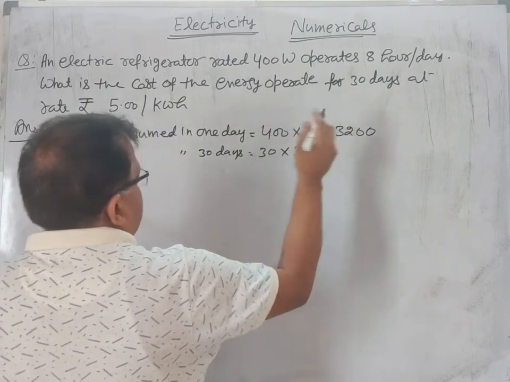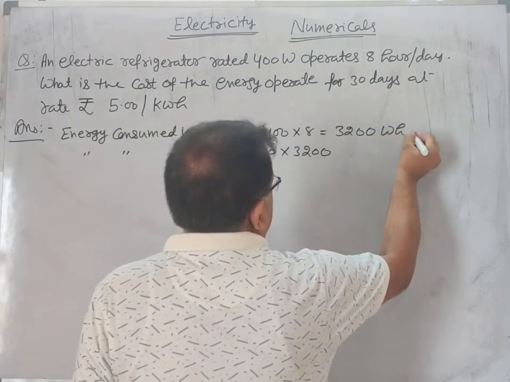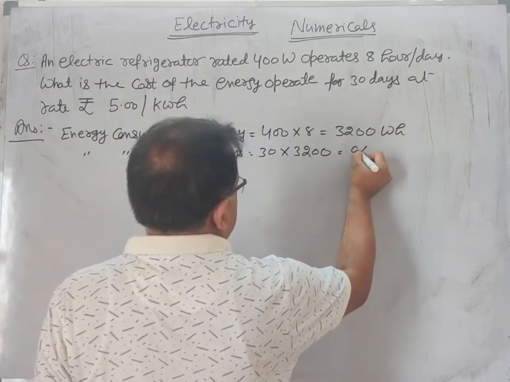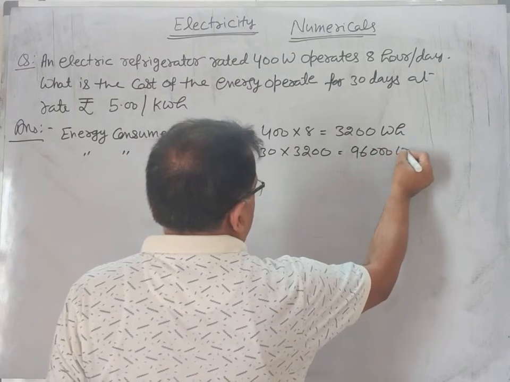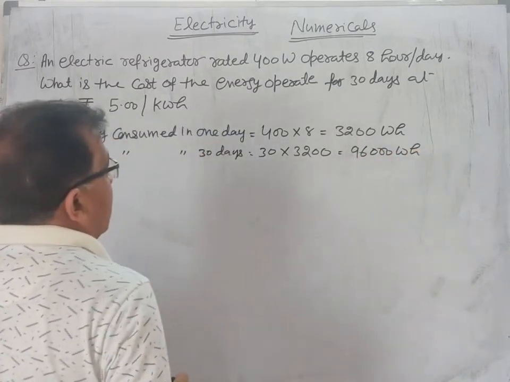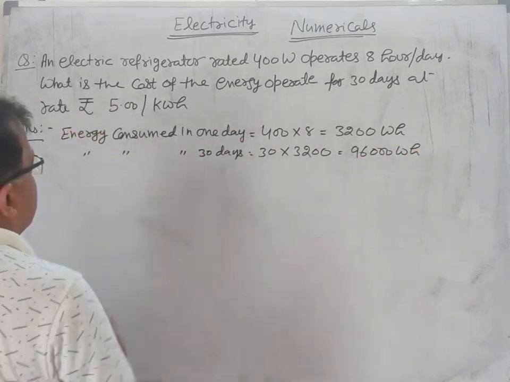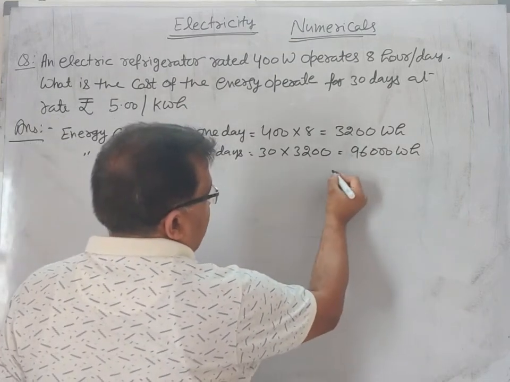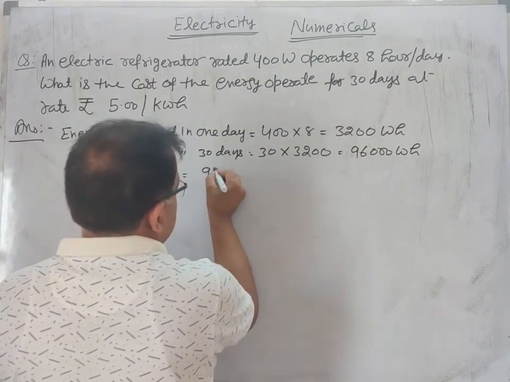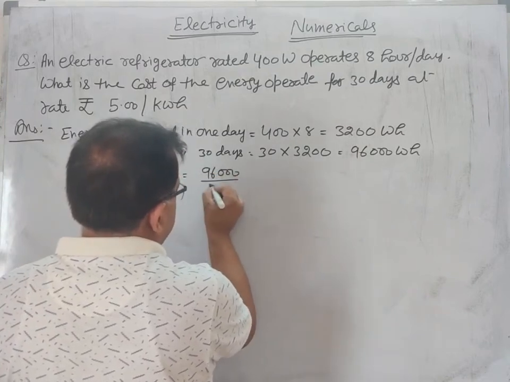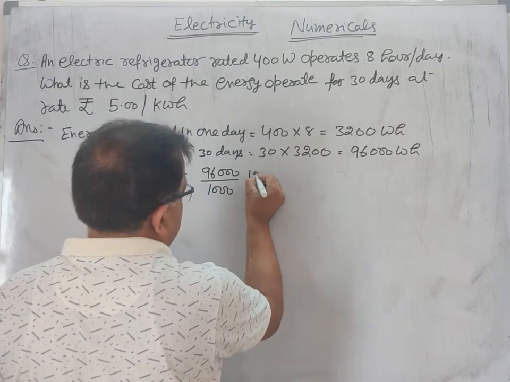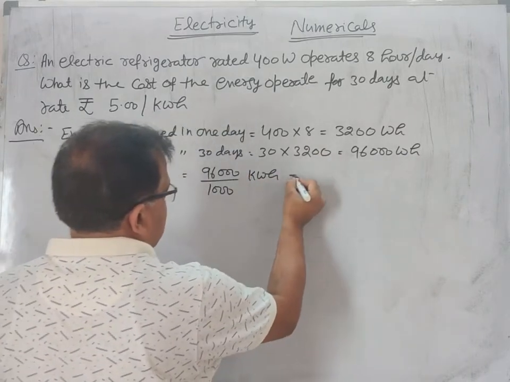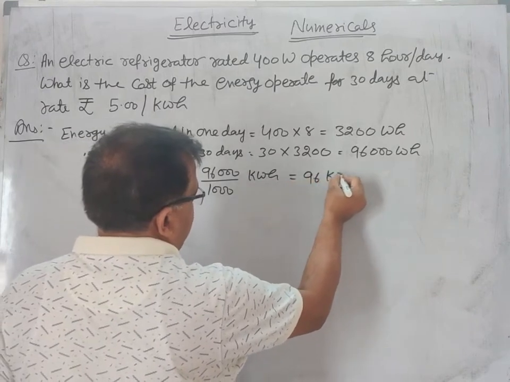It is watt hour. Cost is rupees 5 per kilowatt hour, so we have to convert into kilowatt hour, so we divide by 1000, and we get 96 kilowatt hour.